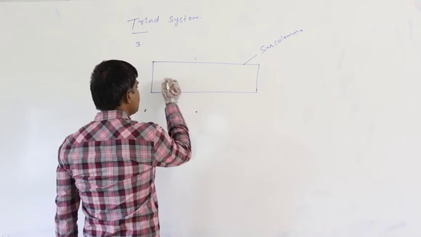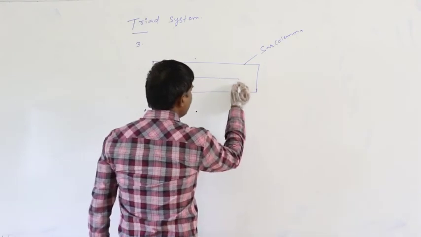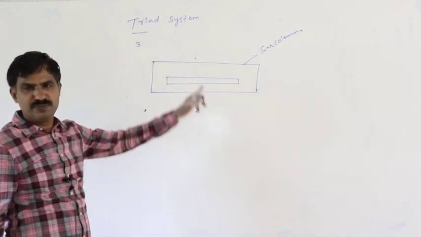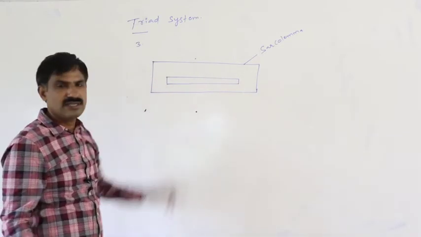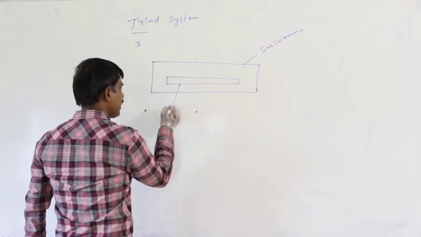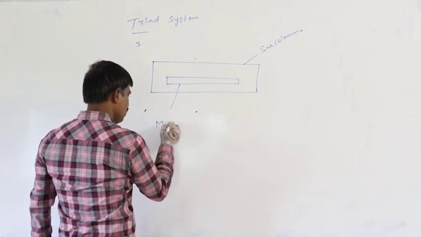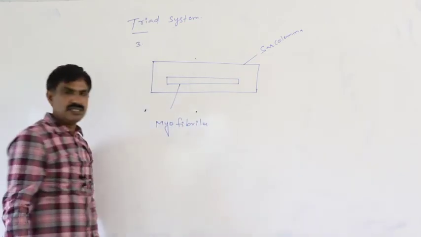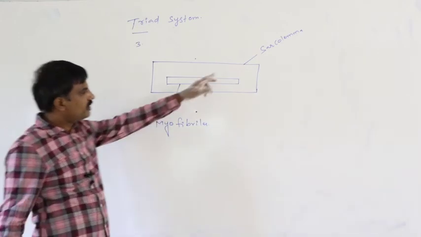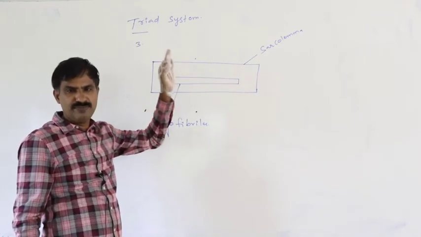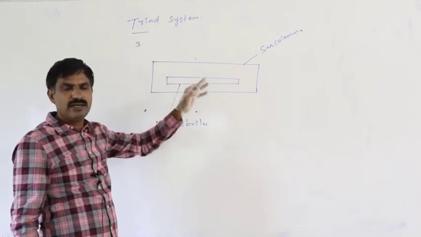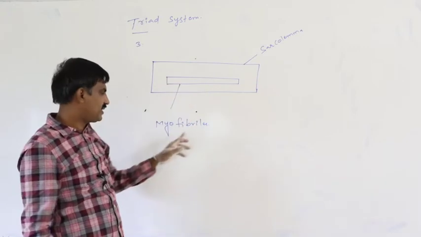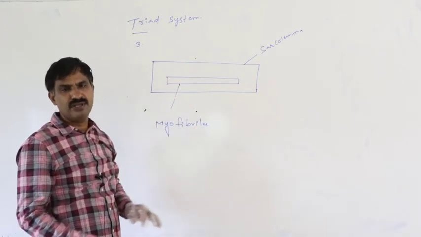Again, this is said to be the sarcoplasm. In the sarcoplasm, the fibers which are present are said to be the myofibril. Means in the sarcoplasm, parallelly running filaments which may be present, those filaments are said to be the myofibril.